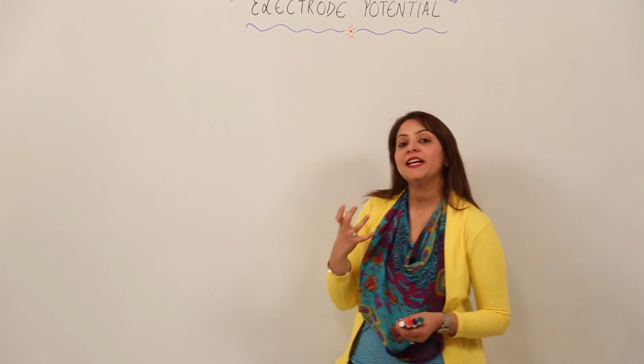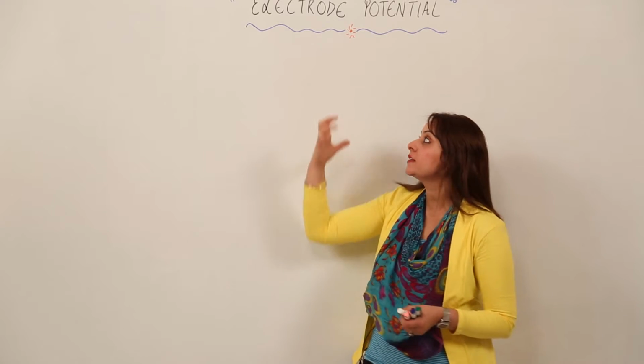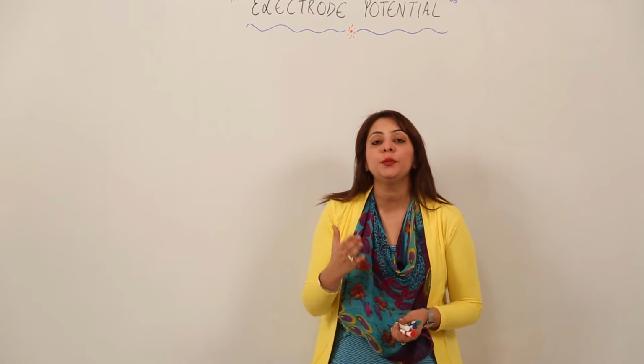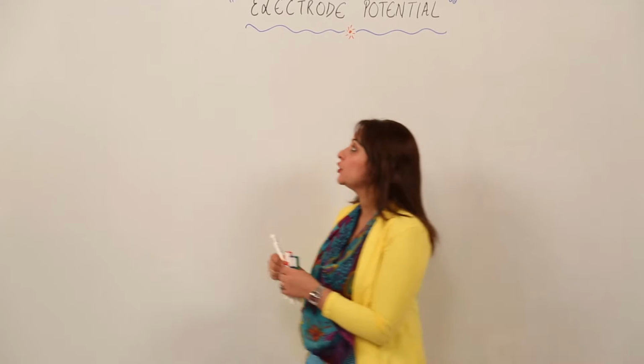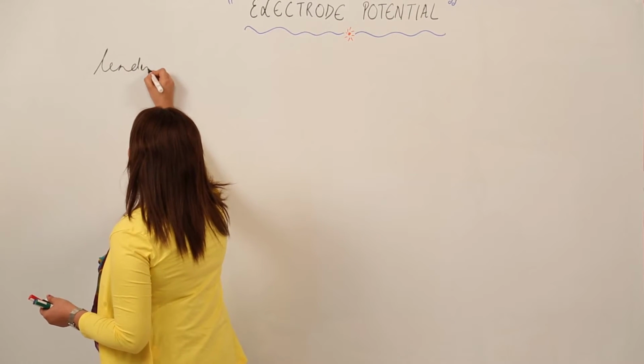Now we have electrode potential, right? Now the question is, what does this term actually define? What is an electrode potential? Electrode potential is, you can say, the tendency of an electrode